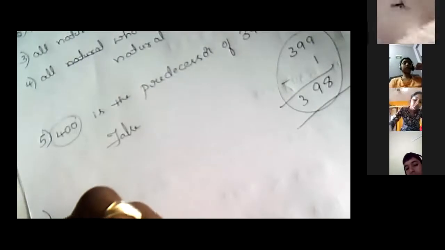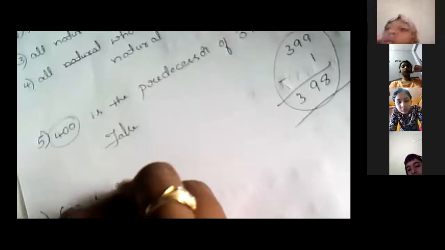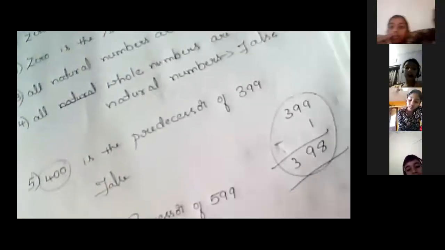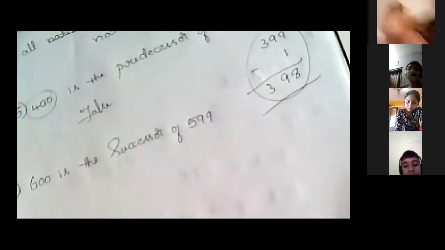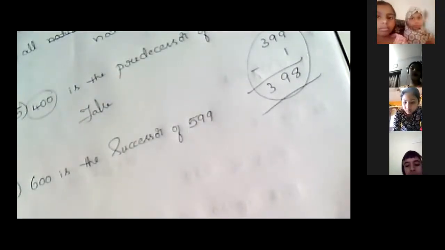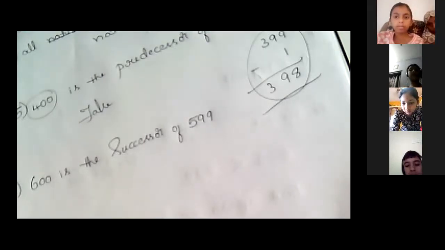The sixth one is 600 is the successor of 599. Now you can say the correct answer. 600 is the successor of 599. True or false? 600 is the successor of 599.